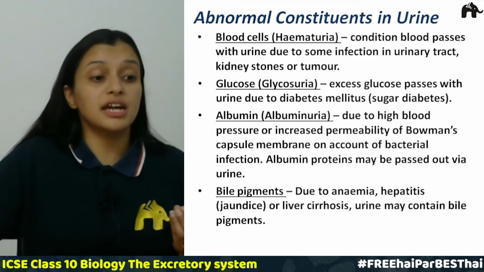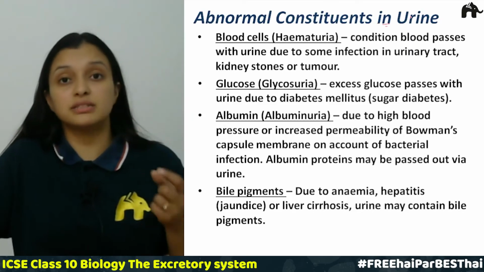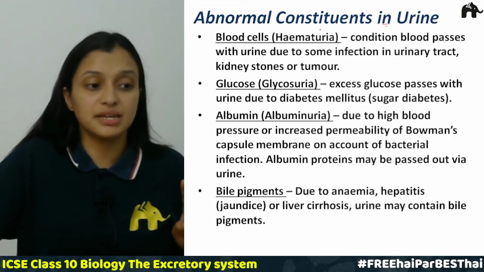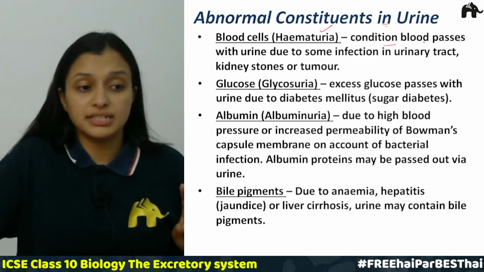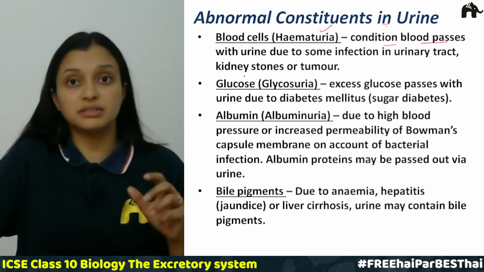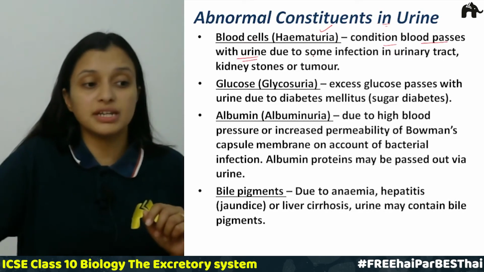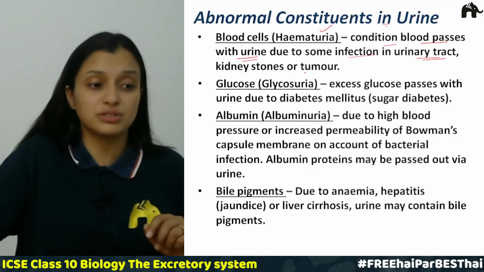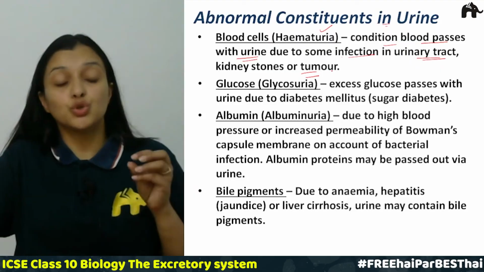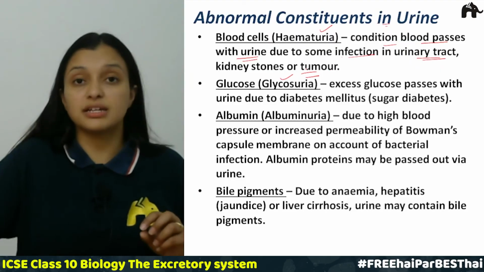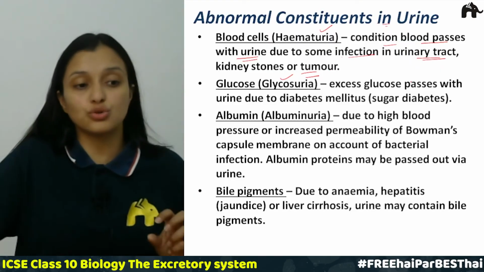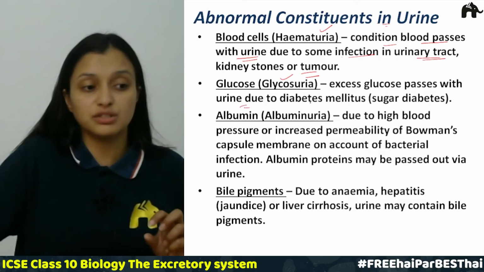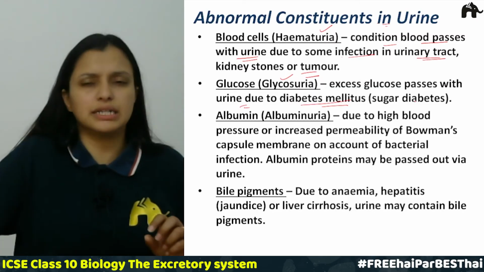Now there are certain abnormal constituents in urine. The first is blood cells, that is hematuria. This is the condition where blood passes with urine, due to some infection in the urinary tract, kidney stones or tumors, right? Then glucose, that is glycosuria. There is excess glucose that passes with the urine due to diabetes mellitus, that is sugar.